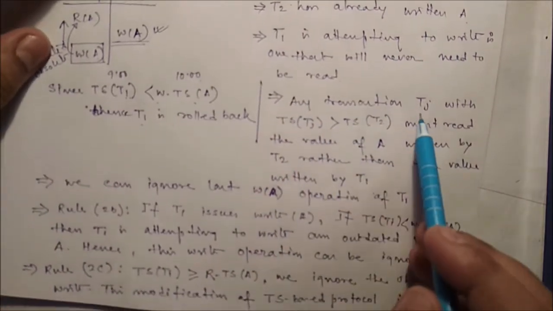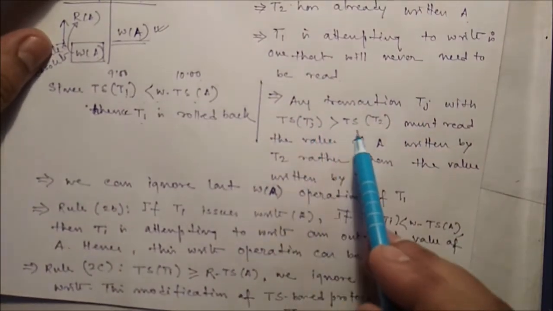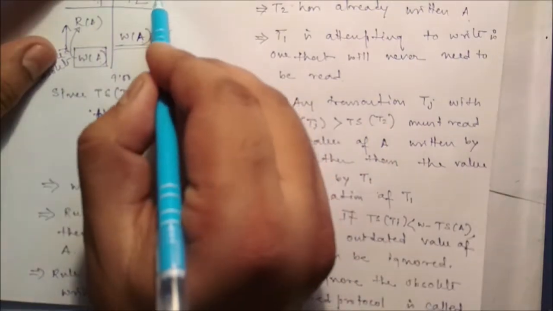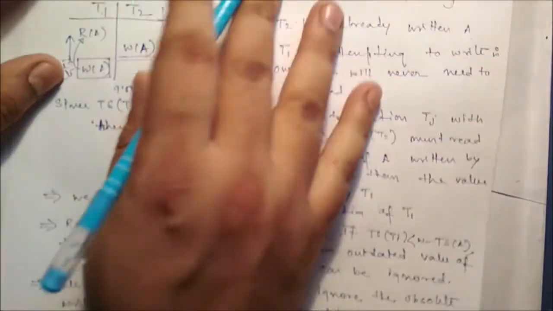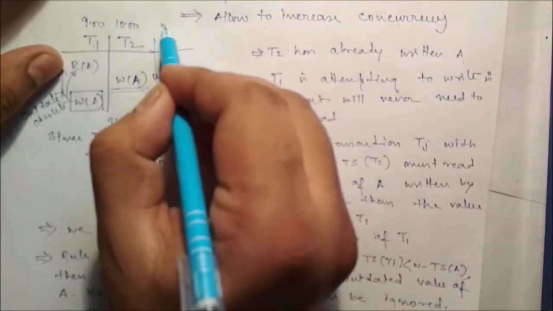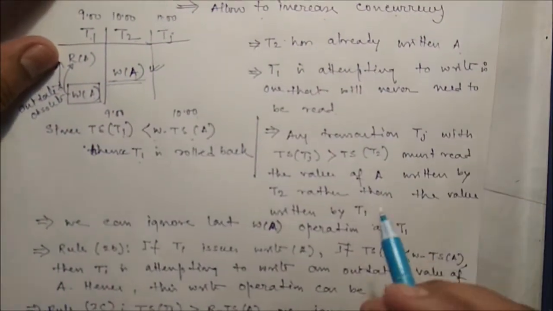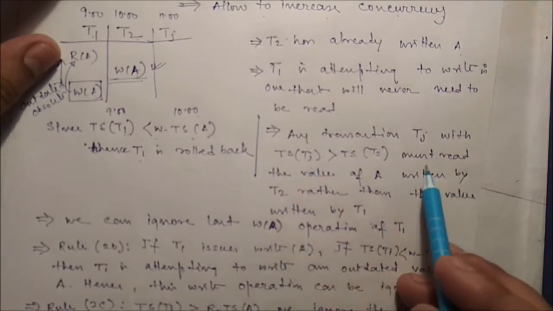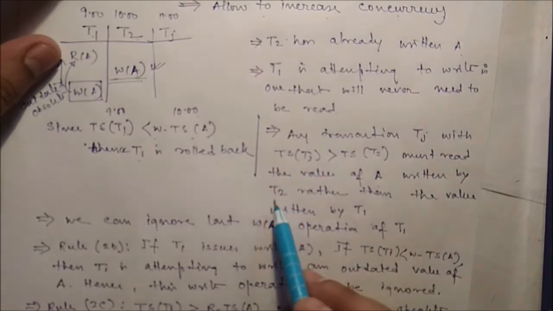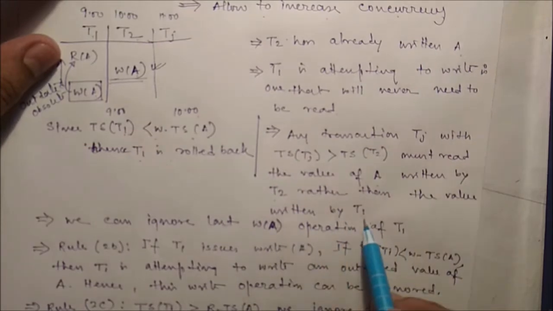So any transaction Tj with TS(Tj) greater than TS(T2), say any other transaction Tj, assume its timestamp is say 11 AM. Any transaction Tj with TS(Tj) greater than TS(T2) must read the value of A written by T2 rather than the value written by T1.